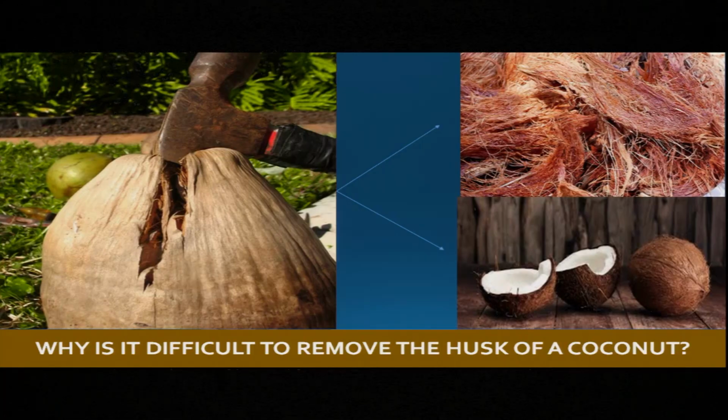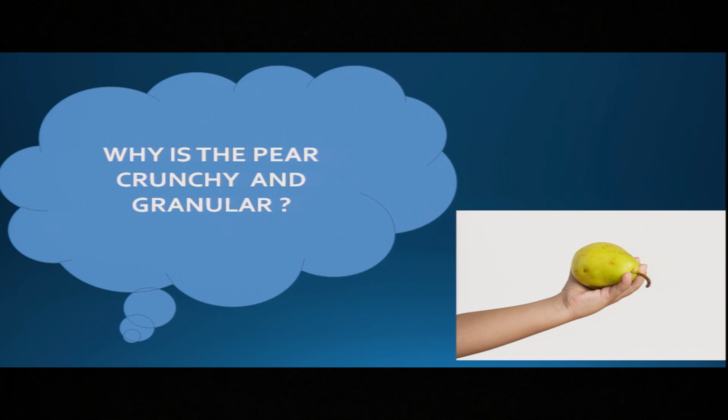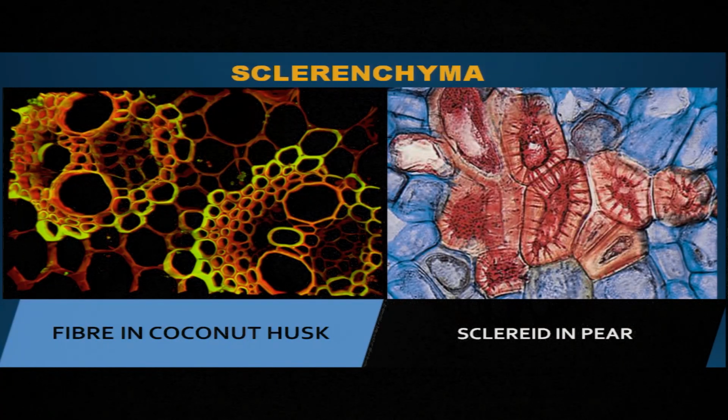Okay. So dear students, how many of you find it difficult to remove the husk of the coconut? I think everybody. So why? Why is it difficult to remove the husk of the coconut? Let us find out. I think all of you are fond of fruits. But have you noticed why the pear is usually crunchy and granular while the mango and the ripe papaya are not? Why? Yes, it is because of different types of tissues.